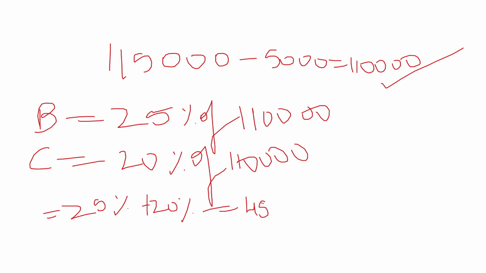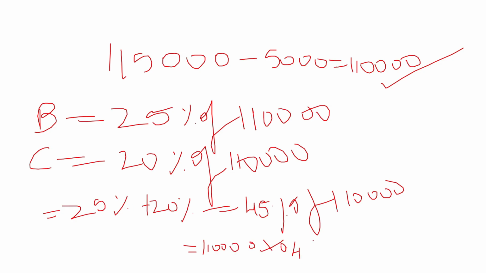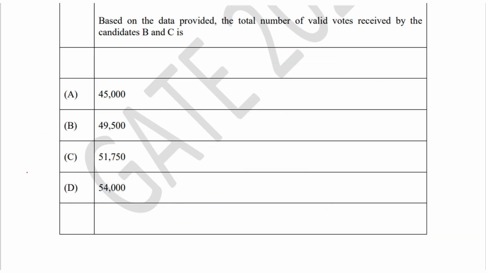So the total number of votes will be 25% plus 20%, which is nothing but 45% of 1,10,000, which will result in 1,10,000 into 0.45, which is nothing but 49,500 votes. And so option B is the right answer.